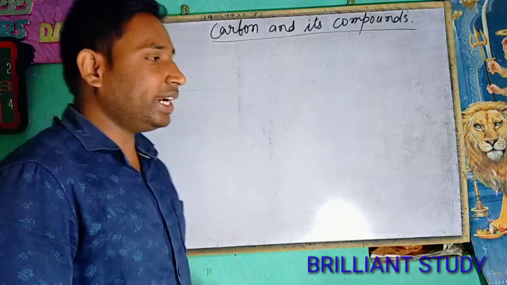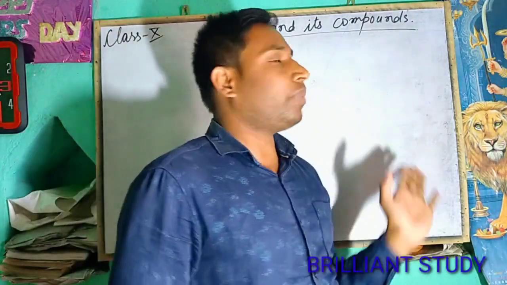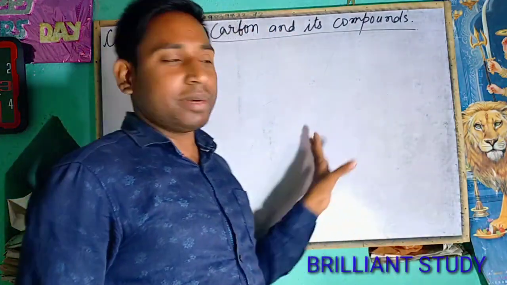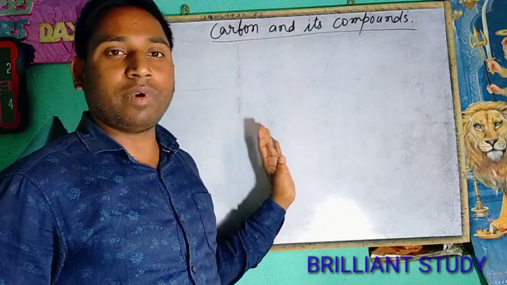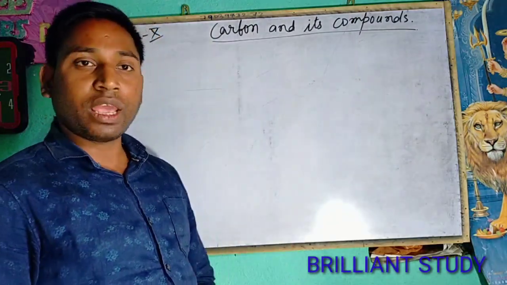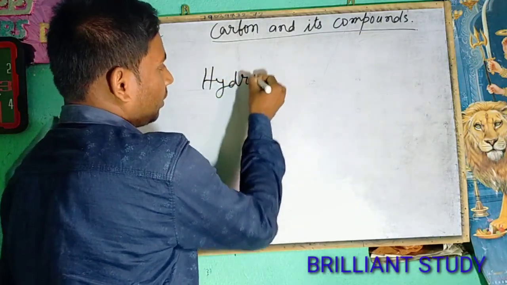Yesterday we studied the carbon and its compounds. That means the compounds of carbon, and the compounds of carbon are known as the organic compounds. And we have studied about the different types of covalent bond in the organic compounds. Now today we will discuss the hydrocarbons.